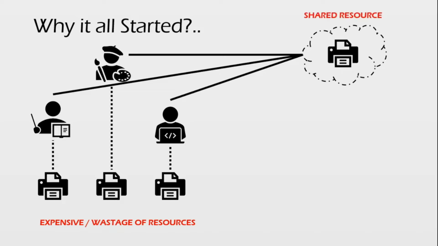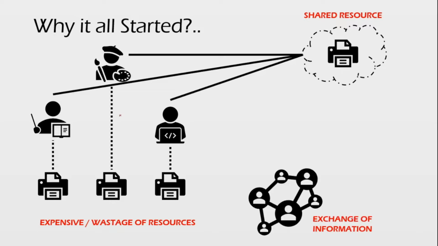The second reason is, for example, if this teacher wants to develop a website, he has to access a coder or web developer who will develop the website for him. To develop it, the coder should have access to all the content developed by the teacher. And to get a well-designed website, the coder should get the help of the graphic designer as well, and in turn the graphic designer will need data from the teacher as well.